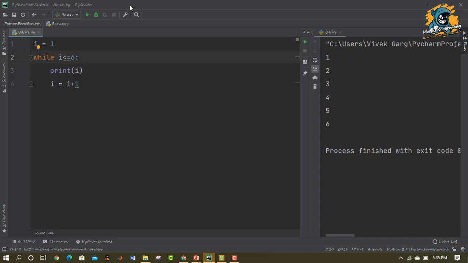This is the initialization part. Then this is the condition part, while condition, then the remaining is the statements, and the last one is the updation.